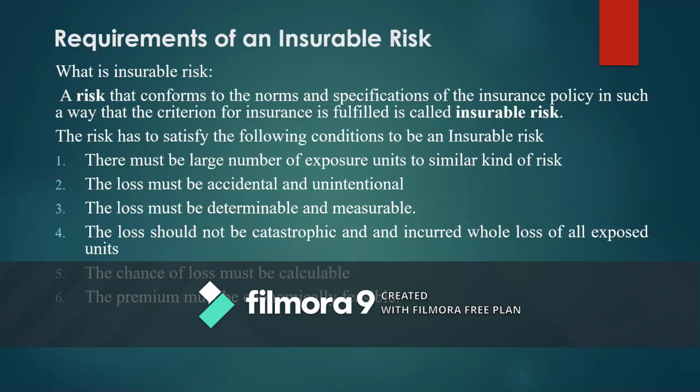The loss must have happened because of an accidental cause, not intentionally done, and the loss must have happened out of the specified risk. If you take an insurance policy on a car against an accident, the loss should have happened by accident only, not by any other situation. If the car gets damaged otherwise, insurance is not paid. So the second important point is that for any risk to be covered, the loss out of that particular risk should have happened because of accidental nature, not intentionally.